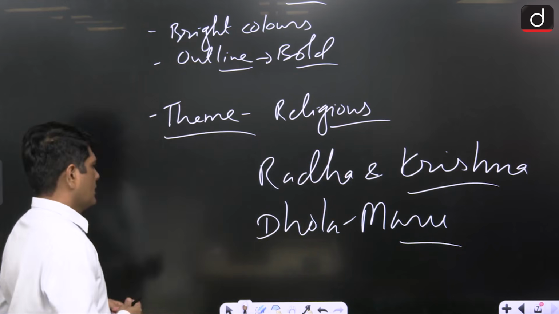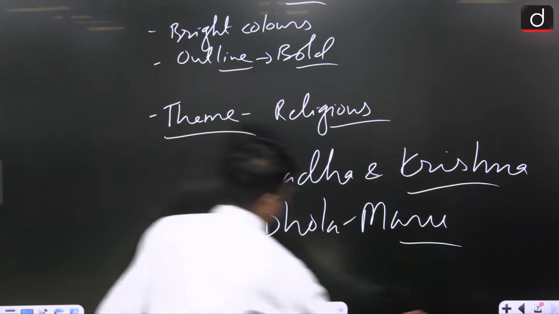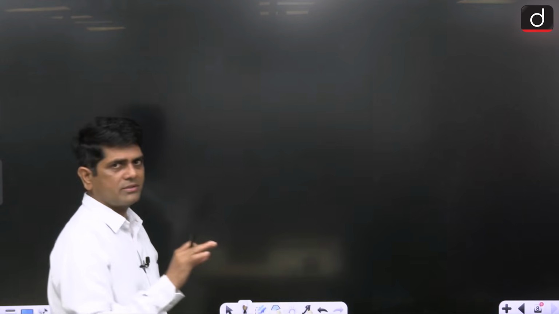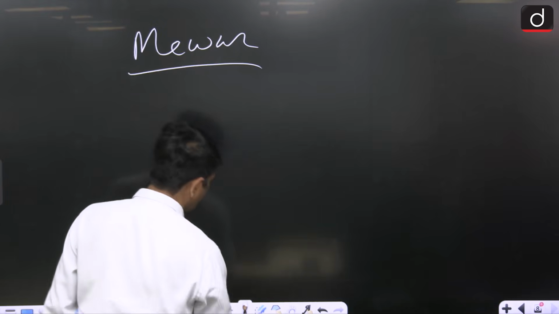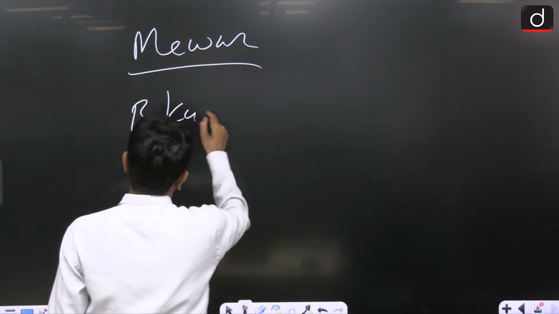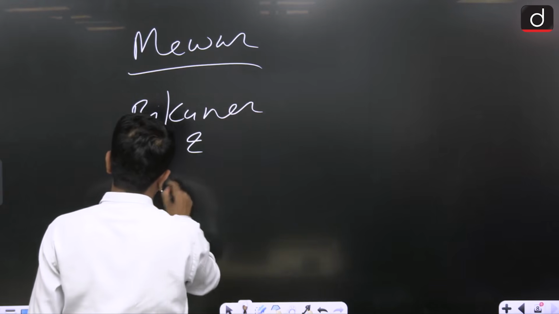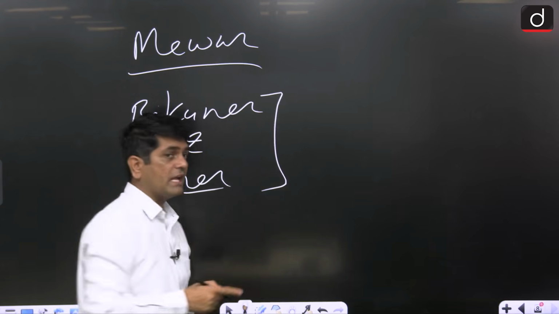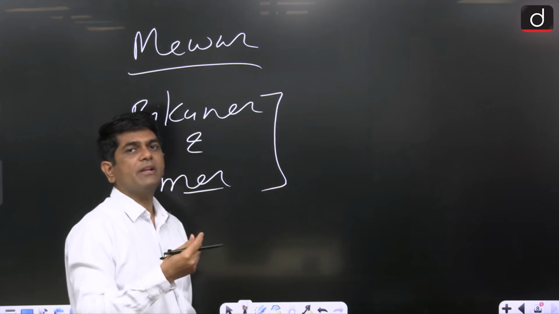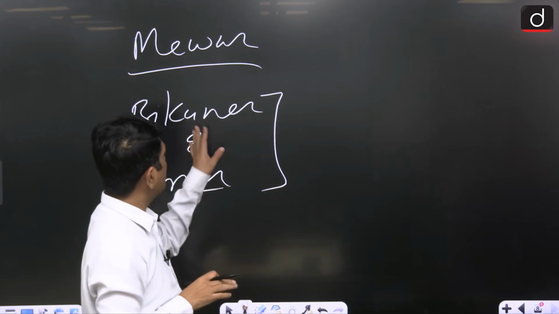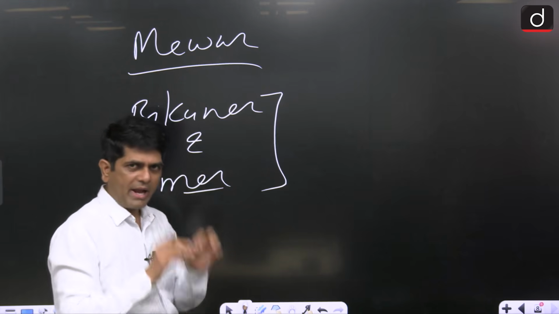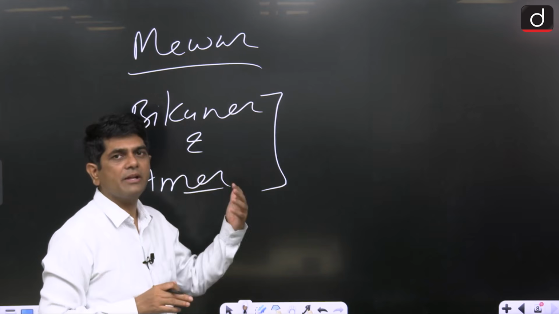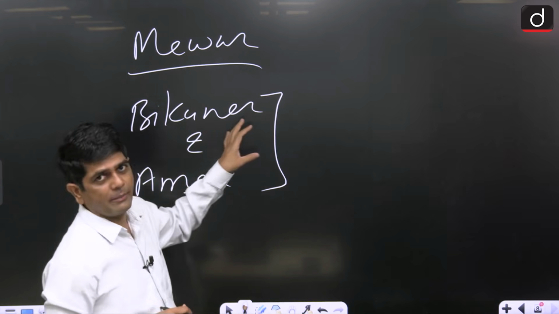Clear na? Now, next point, the earliest sub-school under the Rajasthani School of Painting was Mewar. Then, in the Bikaner and in the Amer, the influence of Mughal miniature painting was more visible. In fact, you know what happened? Aurangzeb